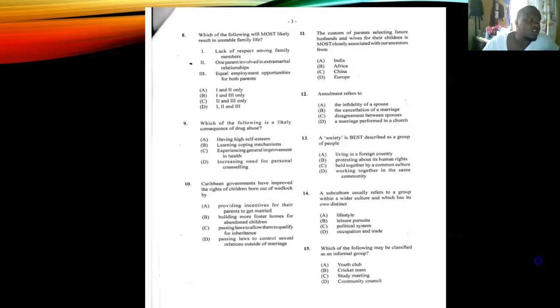So let's move on to number 8. Number 8, which of the following will most likely result in unstable family life? So you need a combination of 2 or all 3. Is it I, lack of respect among family members? II, one parent involved in extramarital relationships, or III, equal employment opportunity for both parents. The question again says, which of the following is most likely to result in unstable family life?